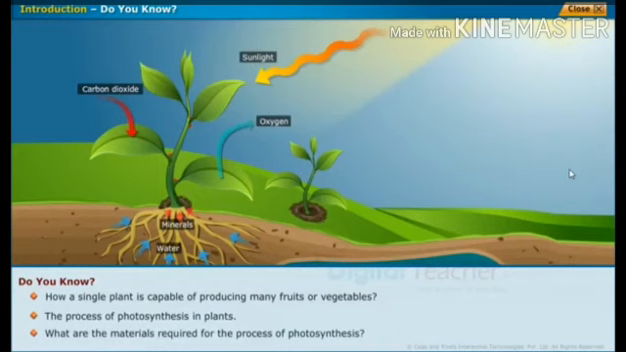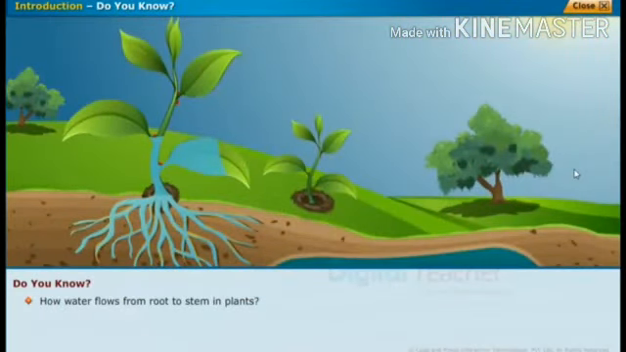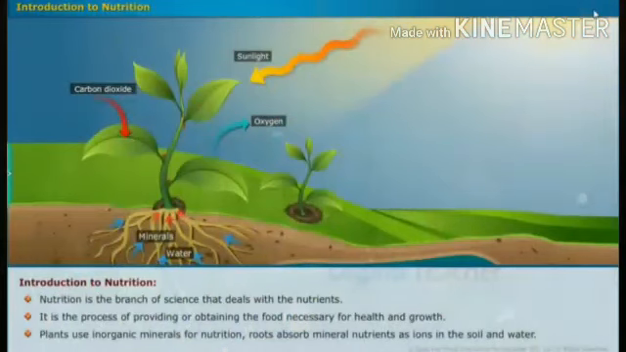So how are the plants producing food? How do they make food? By the process of photosynthesis. All these questions we discuss in this chapter. And did you see this picture? How the plant passes the water content. And this is your introduction to nutrition.